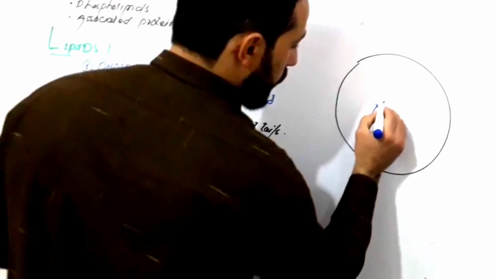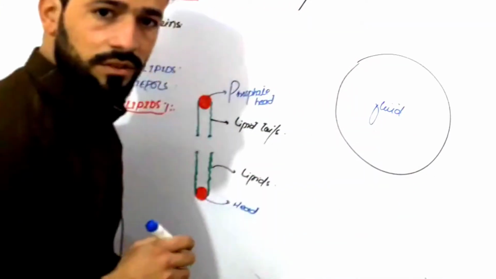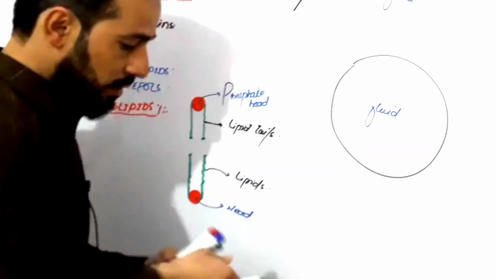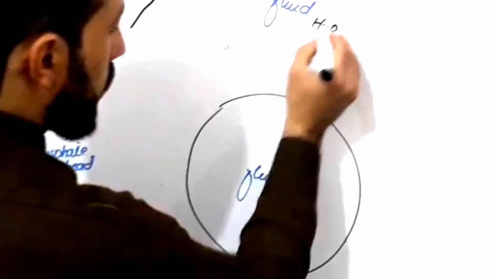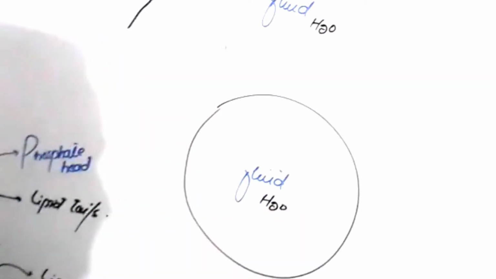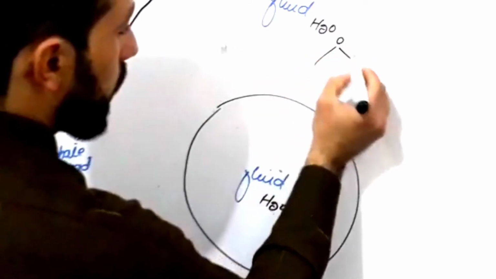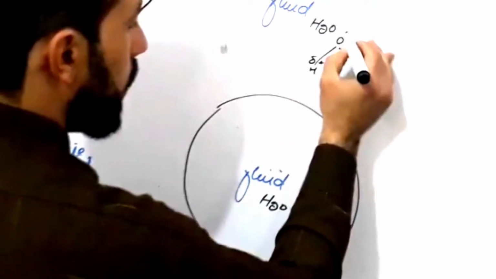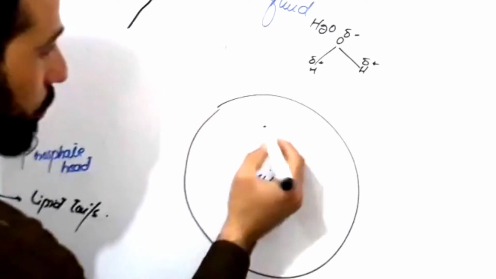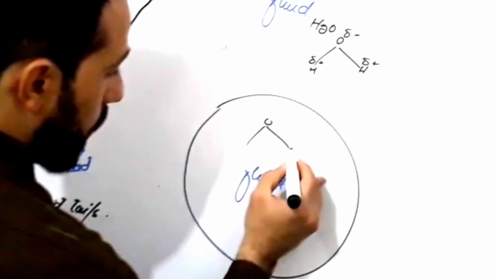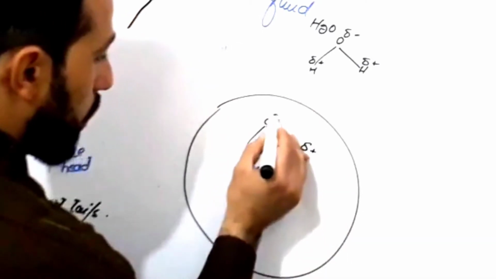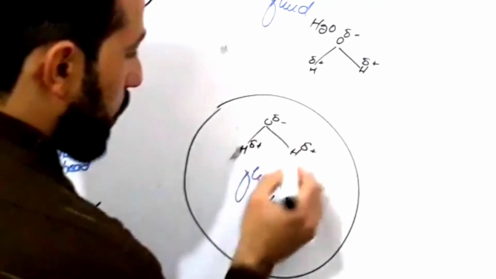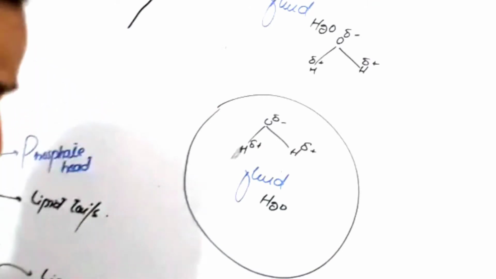Here are intracellular fluids, and here are extracellular fluids, right? In these fluids there will be water, and you know, friends, that water is a polar compound. It means that it has one partial positive and one partial negative end, right?